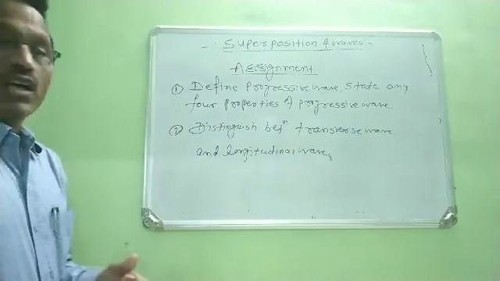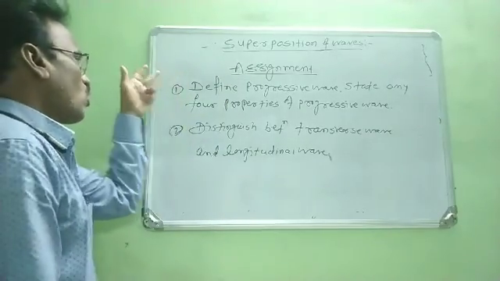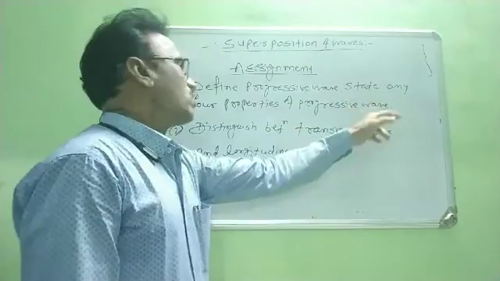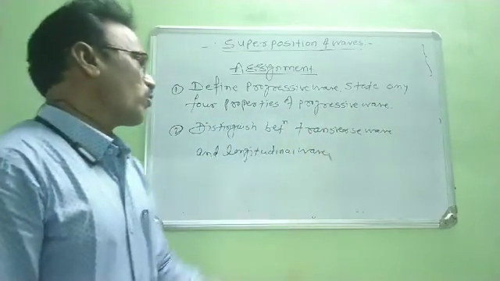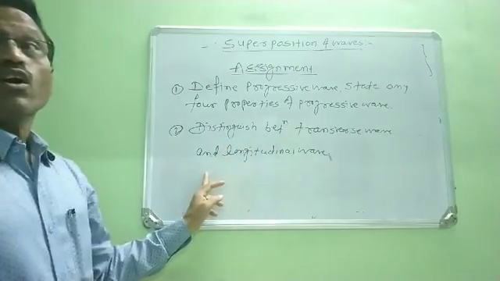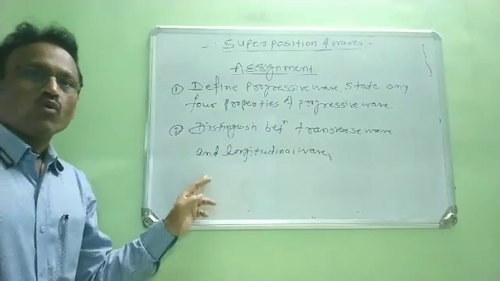Okay. In this way, we have to solve two questions. First is define progressive wave, state any four properties of progressive wave, and second is distinguish between transverse wave and longitudinal wave. Okay, thank you.